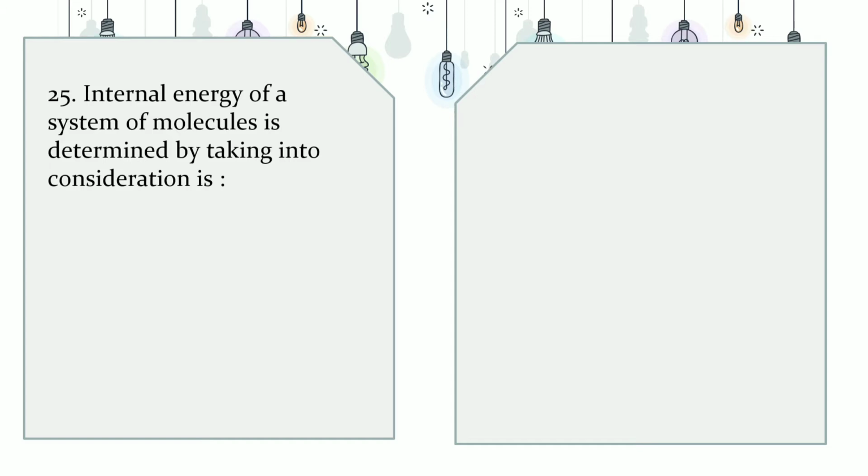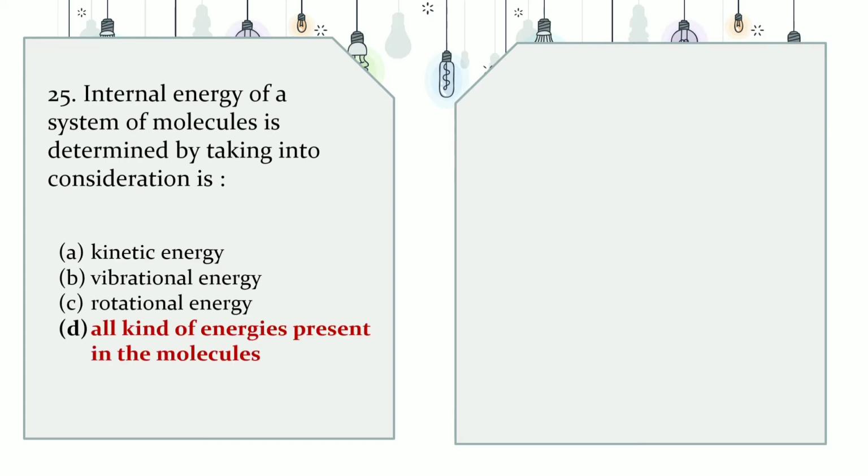25. Internal energy of a system of molecules is determined by taking into consideration, the options are A. Kinetic energy, B. Vibrational energy, C. Rotational energy and D. All kinds of energies present in the molecules. The correct answer is D. All kinds of energies present in the molecules.